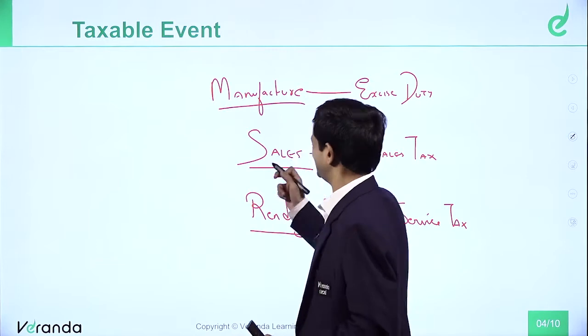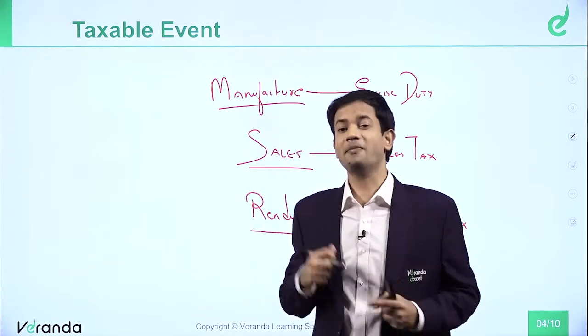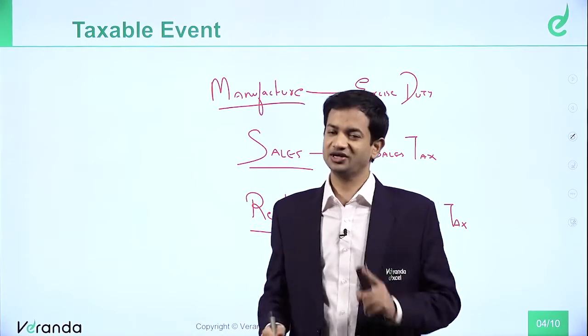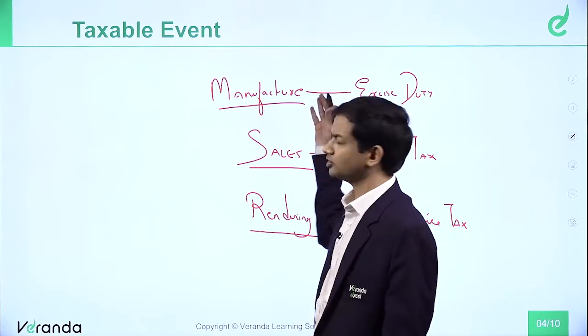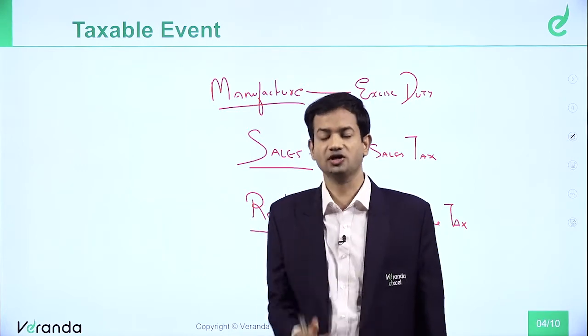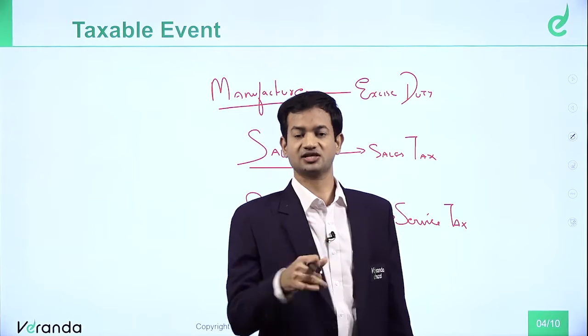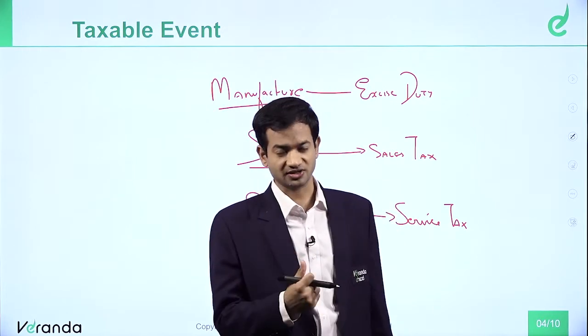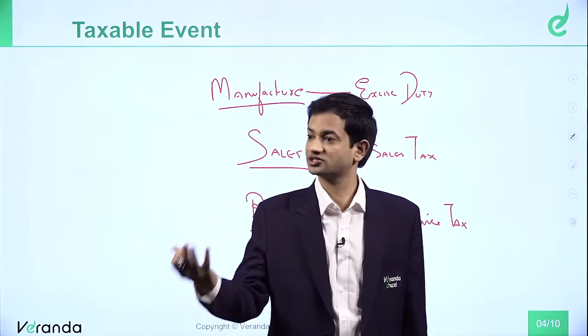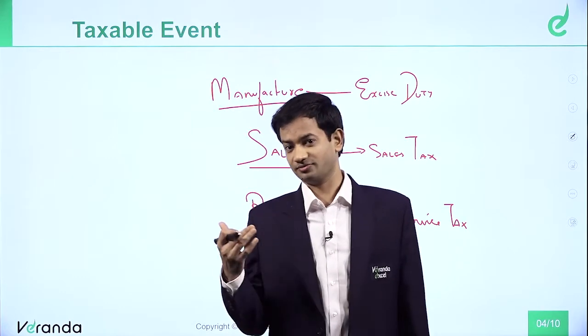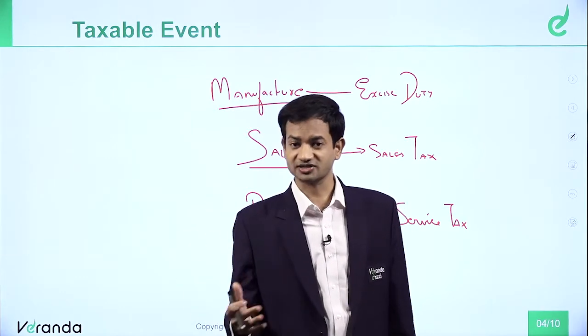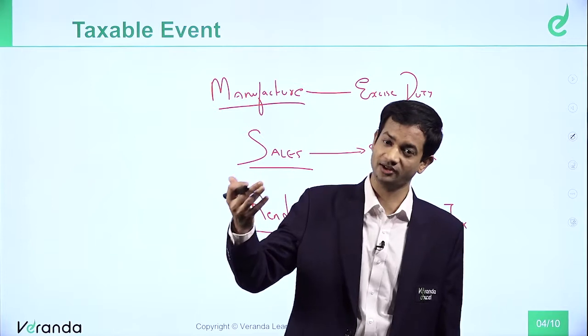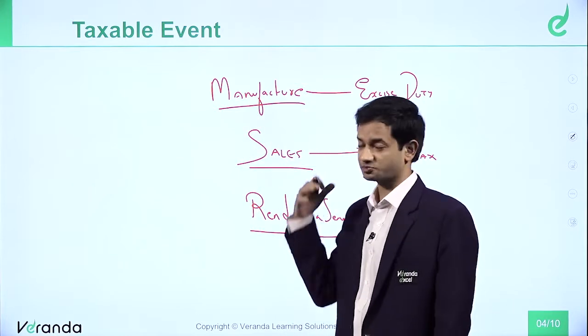So earlier there were multiple taxable events on the happening of which tax was required to be paid. Example, excise duty. Once you do manufacture, pay excise duty. When you sell goods, you pay sales tax. When you provide a service, pay service tax. Example, a chartered accountant was paying service tax earlier. A trader of goods was paying sales tax. A manufacturer was paying both. On manufacture he was paying excise duty, on sales he was paying sales tax.